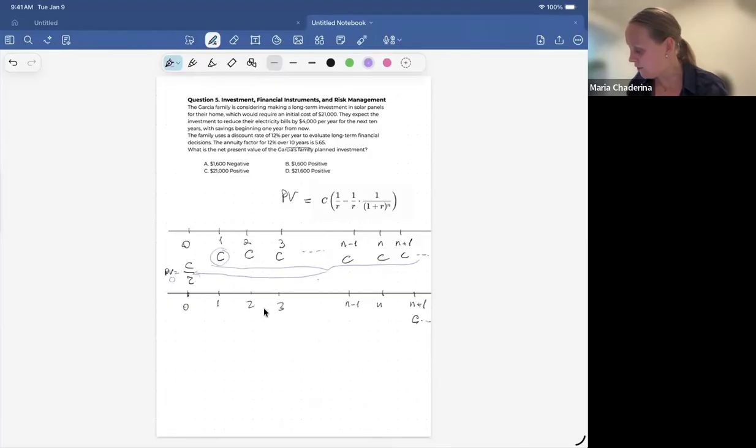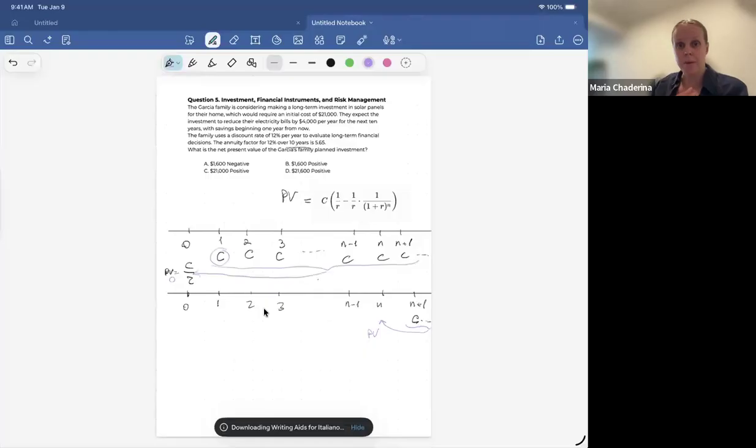Now, if I apply the same formula C over R to my cash flows that start in period n+1, what I will get is a present value as of 1 year back. So I'm offsetting it 1 year. That's going to be year n. And my formula is going to be the same, C over R. And now we just find the present value of that payment. So I need to take it back another n years.